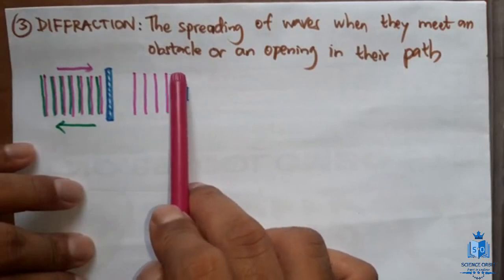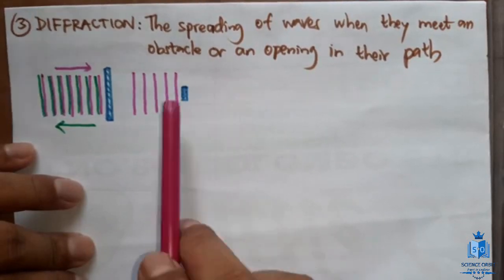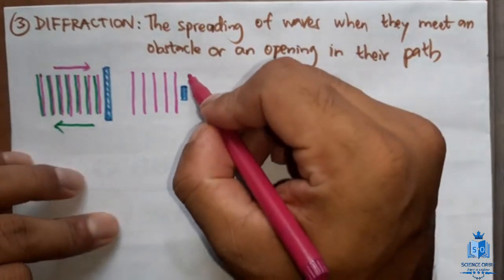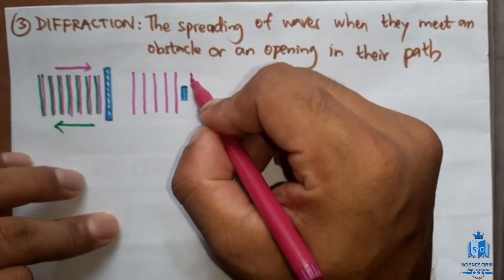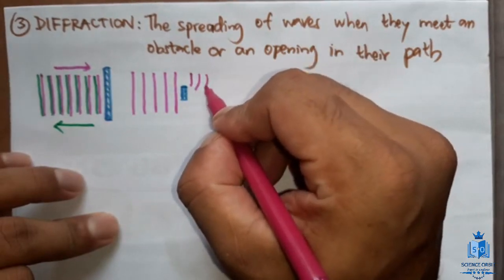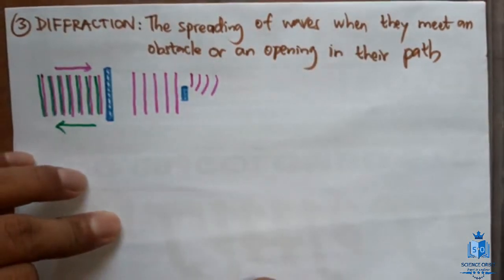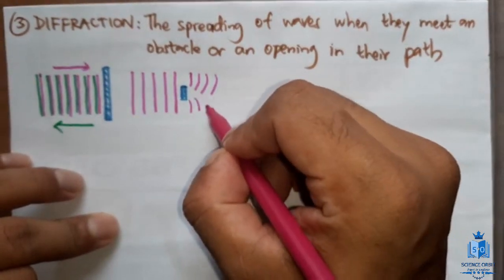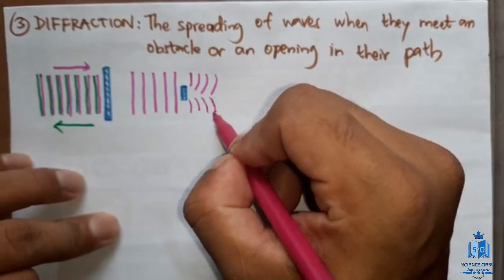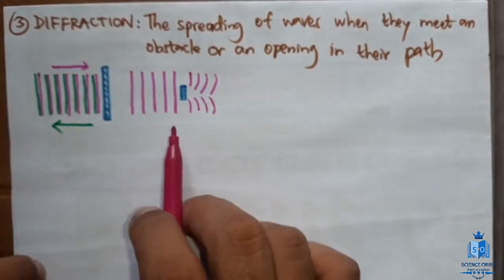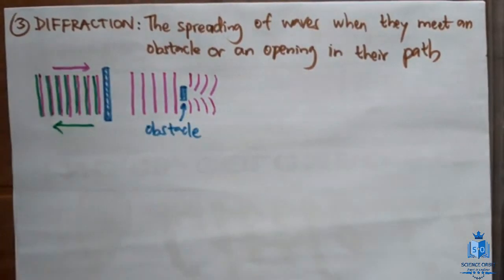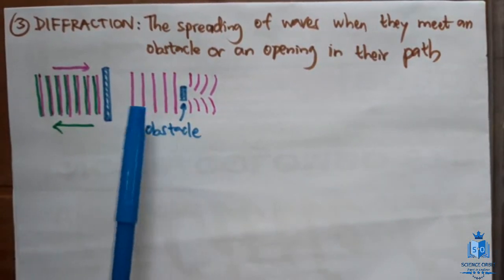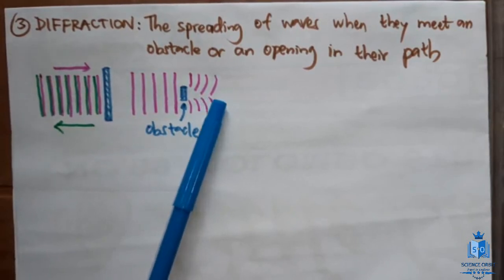So the energy of the wave which is propagating from here and here will spread to this side. So eventually we will observe something like this. That means the wave will slowly bend towards the inside like this. Now this is diffraction because of an obstacle. All right. But this is not really in your syllabus. I just wanted to explain it to you. This is also a type of diffraction.